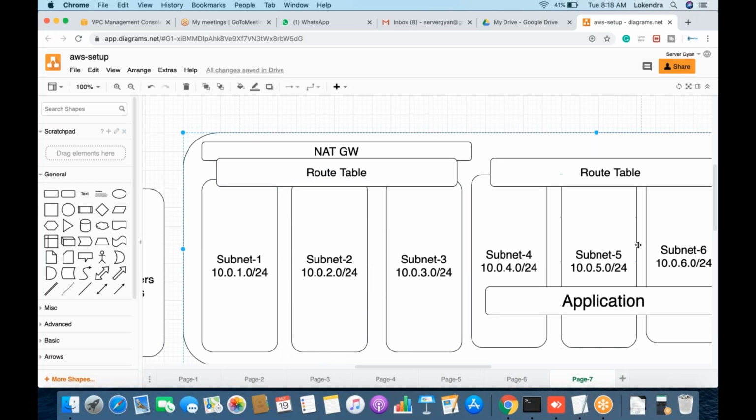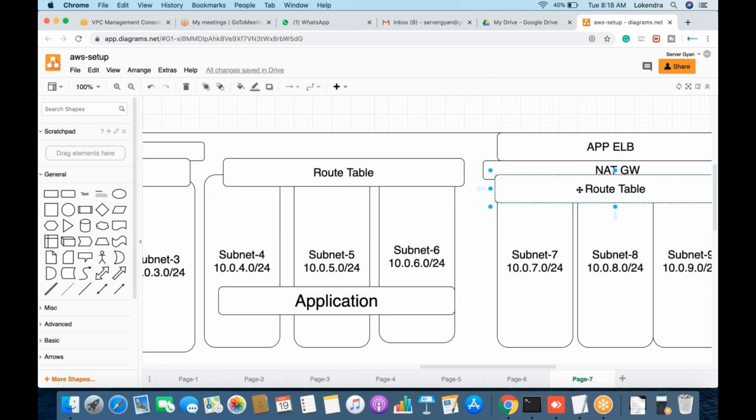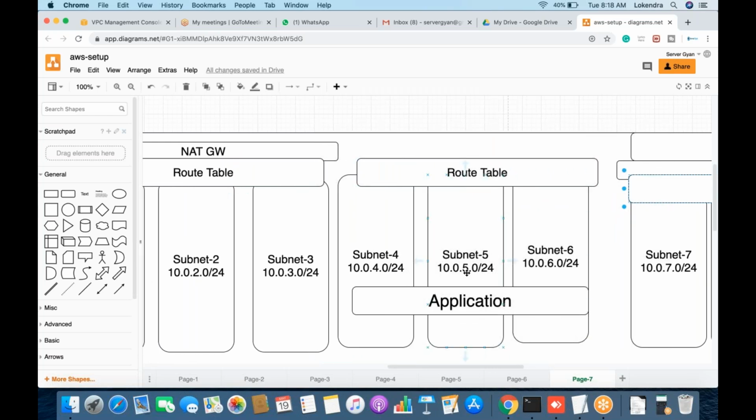So right now we can understand that we have only one VPC. Within one VPC we have three route tables: route table 1, route table 2, and route table 3. Now based on the requirement, if it is required to have an internet gateway associated, for example, your application servers do not need any internet connectivity, inbound or outbound, so there is no need to associate any gateway here.